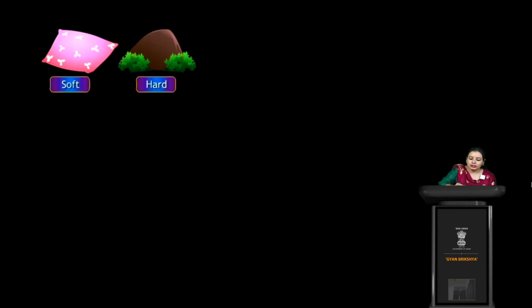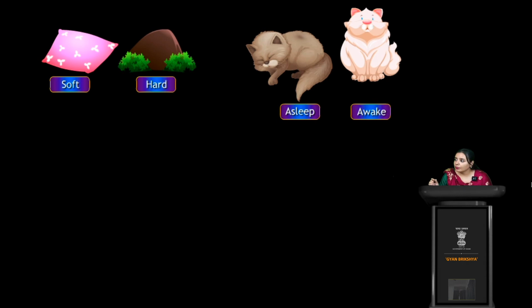Now here we see this is a pillow, and we know a pillow is very soft, right? Yes, and then we see the antonym of soft is hard. Now you can recall, I hope with the images you have a clear picture in your mind. Yes? Okay, now here we see asleep.